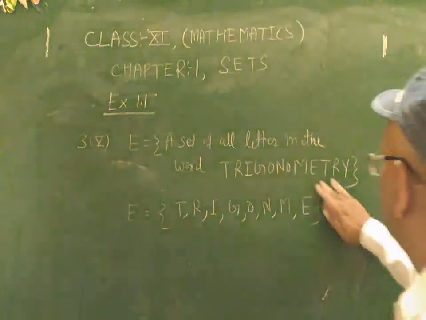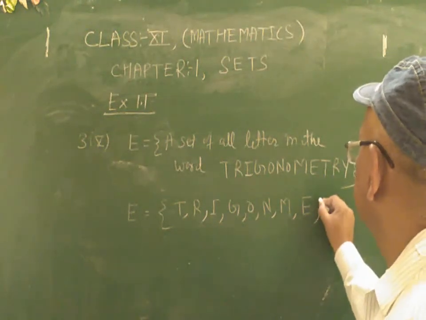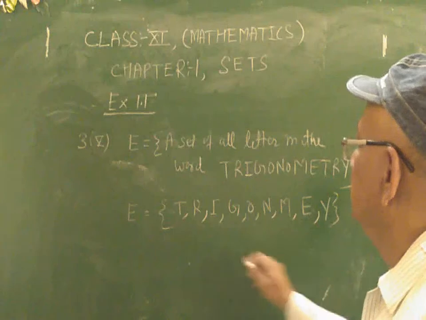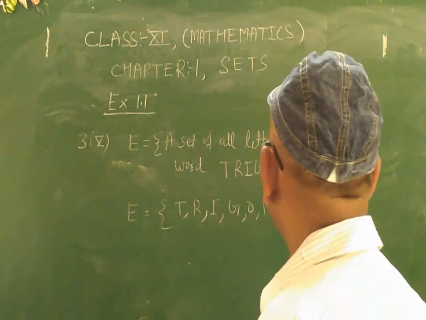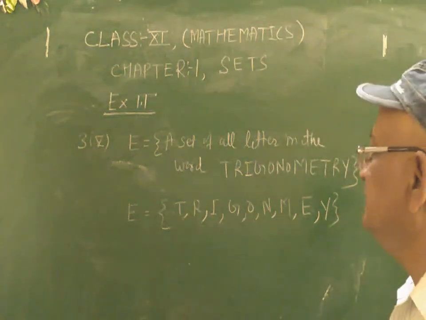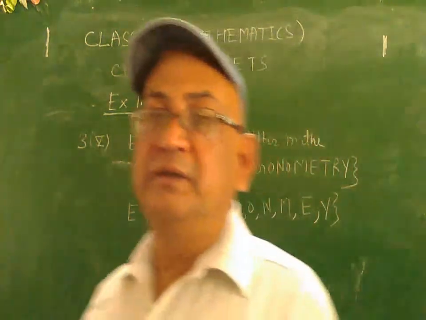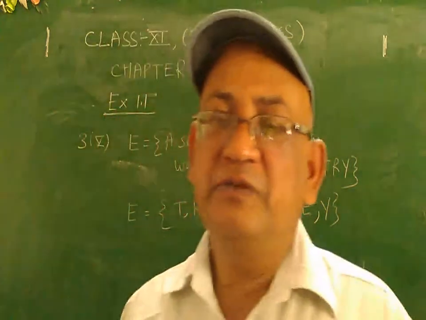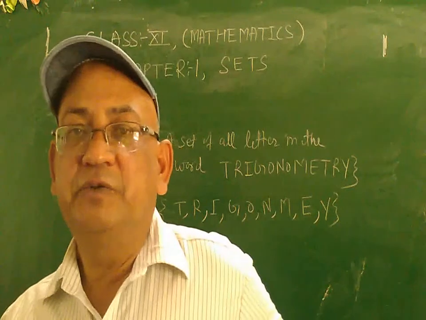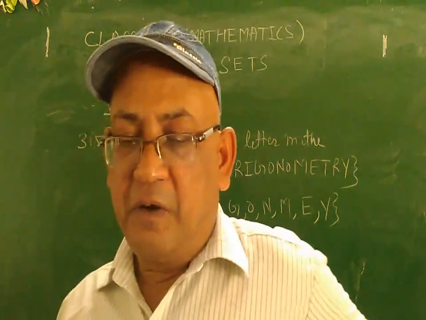I think Y is remaining, just write Y. So T, R, I, G, O, N, M, E, Y. These are the alphabets written in the form of elements, so it is called roster form.